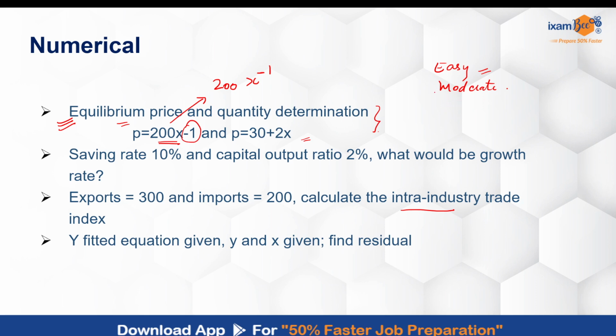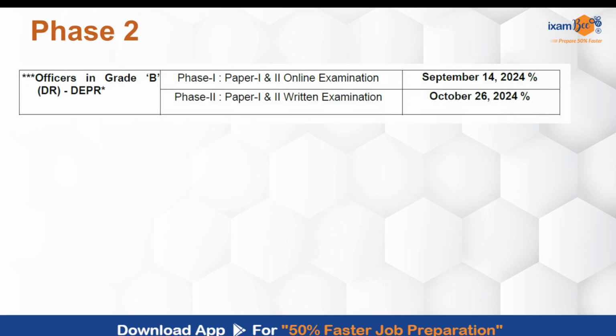So I will rank it as a moderate level because the students' reaction to the exam is mixed and mostly a little disappointing given the type of questions that have come. However, given this, phase 2 is going to be very, very critical for DEPR, because as I stated, less thinking and fewer numericals have been tested in phase 1. I think RBI should test that now in a deeper sense, with more understanding of the economic concepts in phase 2.